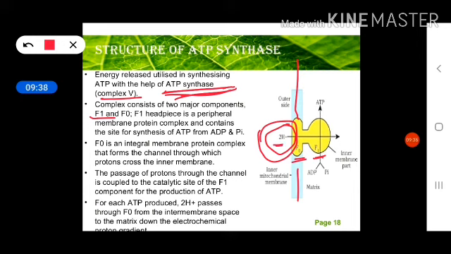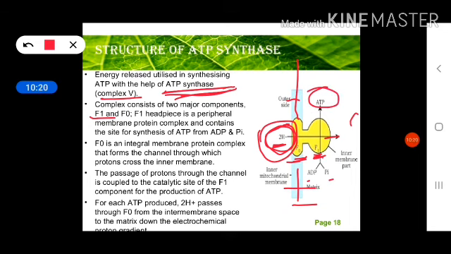And I have already told you that for one NADH2, 3 ATP are produced, because a total of 6 hydrogen ions are present on this side because of one NADH2, and for each FADH2 a total of 4 hydrogen ions are here, so it is responsible for the production of 2 ATP molecules. So this is known as oxidative phosphorylation, because these protons are accumulated here due to the oxidation of FADH2 and NADH2, and now their movement is involved in ATP production, which is phosphorylation. So this process is known as oxidative phosphorylation.